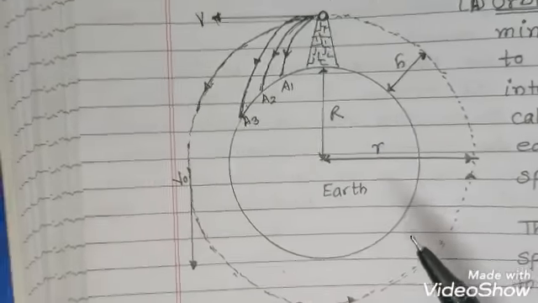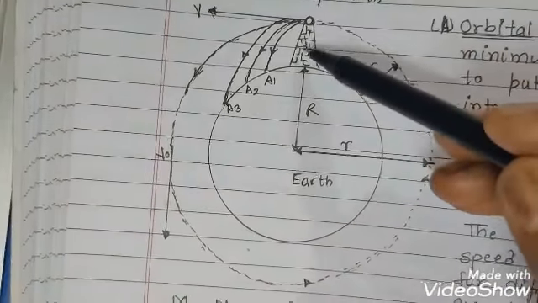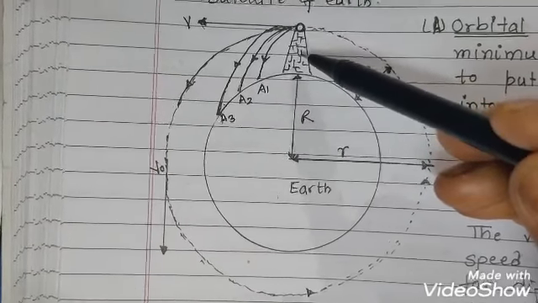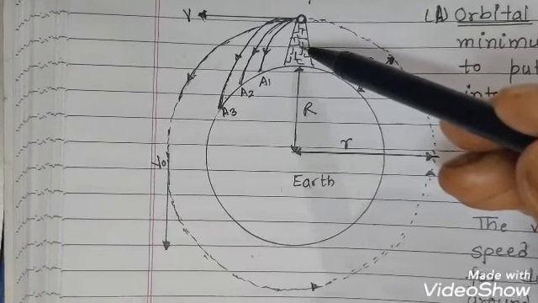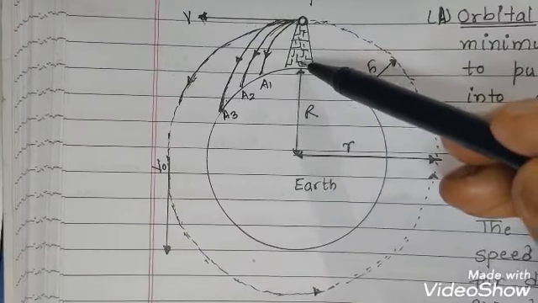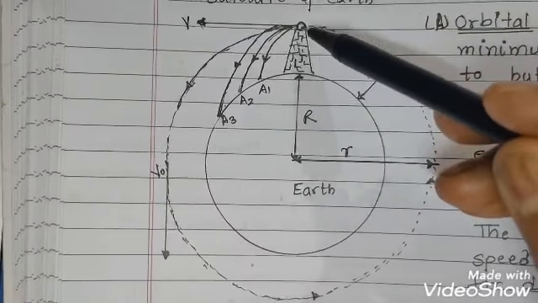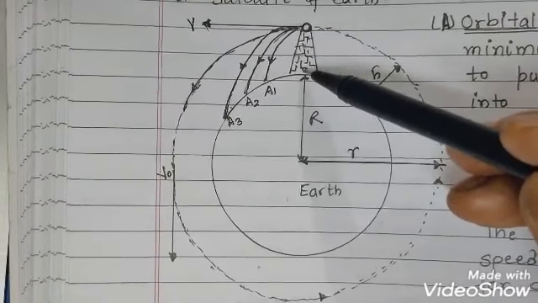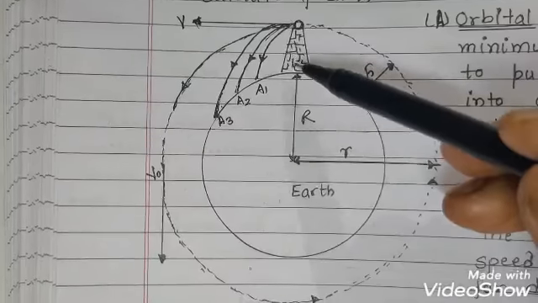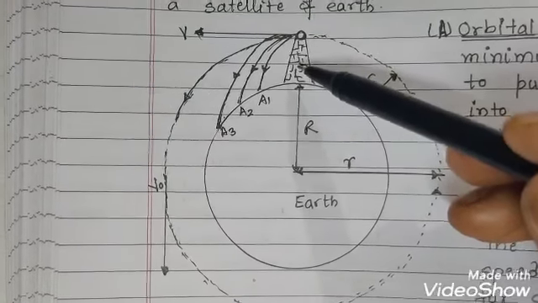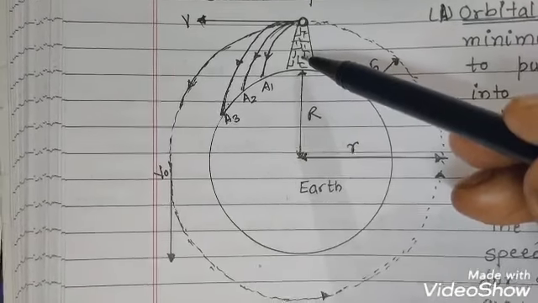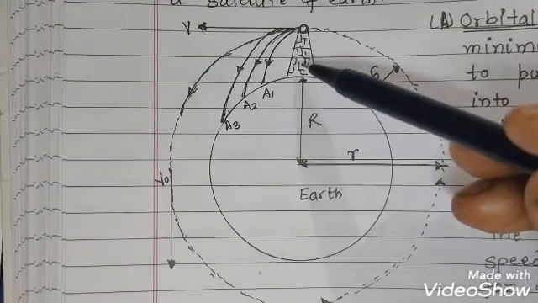As I told you, it is a hypothetical tower; this much height is not possible. So to attain this height, we use a rocket. The rocket initially moves vertically upward, following Newton's third law of motion or the law of conservation of linear momentum.